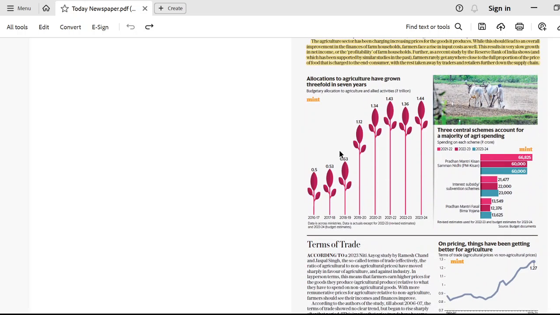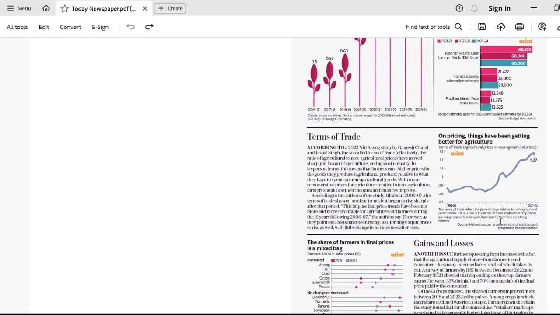इसमें आप आगे जाओगे तो there are certain graphs. I believe this graph is showing the increase in allocations to the agriculture sector, right? Here there is some detail about the schemes, Pradhan Mantri Kisan Yojana, interest subsidies, Pradhan Mantri Fasal Bima Yojana. Now you don't have to mug up all these data. You need to understand that the allocations in Pradhan Mantri Kisan Samman Nidhi Yojana have been increasing, right? Similarly, for Pradhan Mantri Fasal Bima Yojana, the allocations are almost the same in the last 3 years.